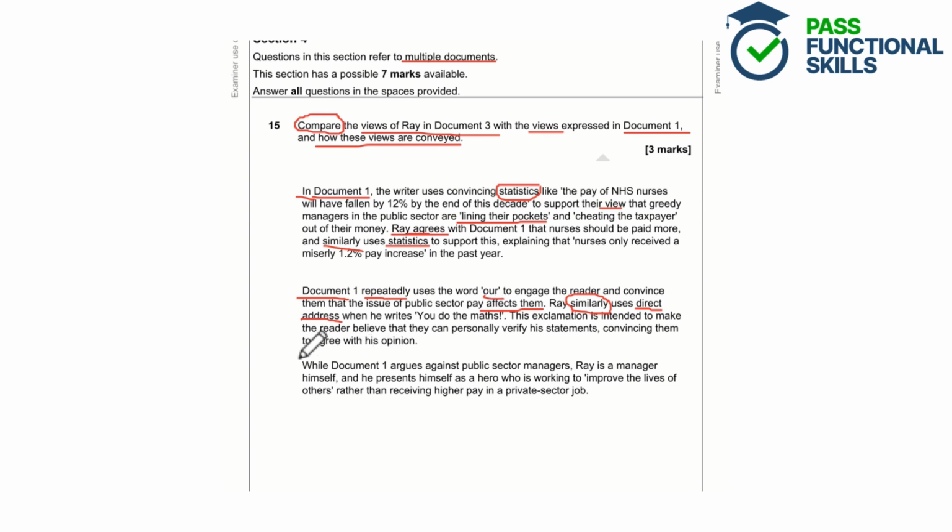Then finally here in this paragraph we've got a summary. So while document 1 argues against public sector managers, Ray is a manager himself, and he presents himself as a hero who is working to improve the lives of others rather than receiving higher pay in a private sector job. So we've got a nice succinct summary there talking about the differing views between document 1 and Ray's views in document 3.